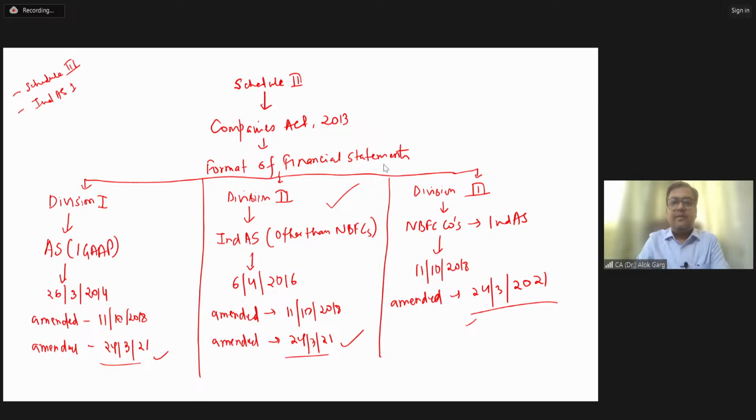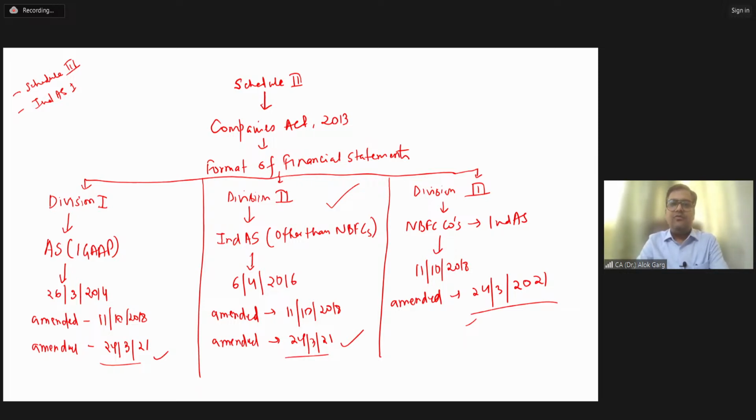Very good. So friends, we understood there are five elements of the financial statement. And do you know how many components of financial statement are there? Let me tell you, Ind AS 1 has defined the component of the financial statement as well. Ind AS 1, which is the agenda of the day also, talks about presentation of financial statement, which we are going to start in the second half of the session.